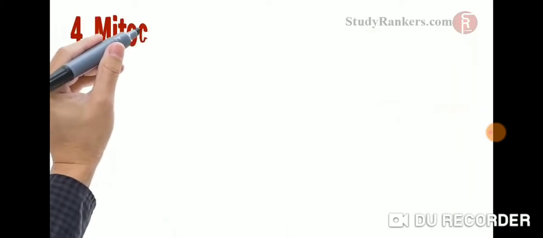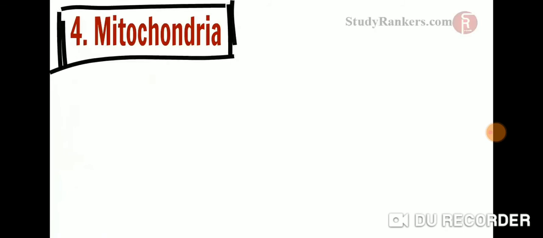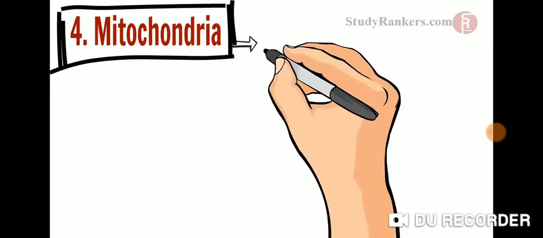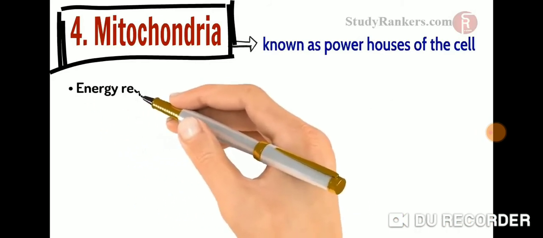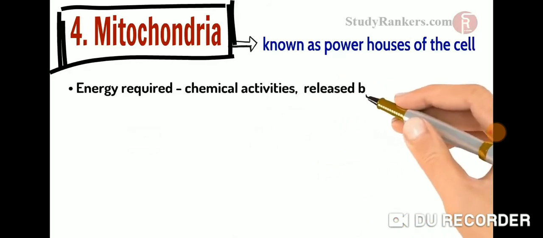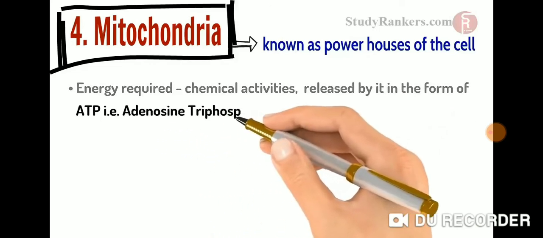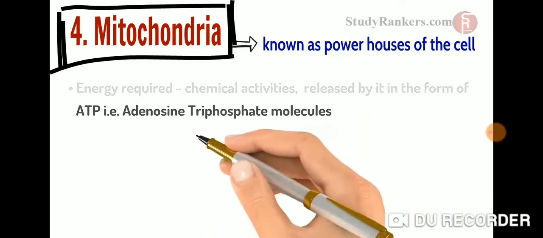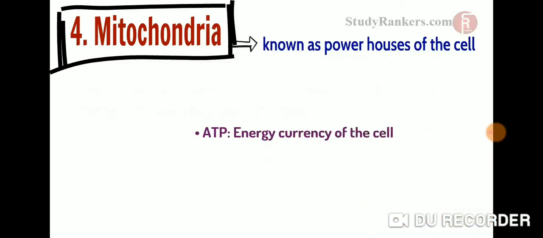Now, we will talk about one more cell organelle, which is the mitochondria. Mitochondria are known as the powerhouses of the cell. The energy required for various chemical activities needed for life is released by mitochondria in the form of ATP molecules. ATP is known as the energy currency of the cell.